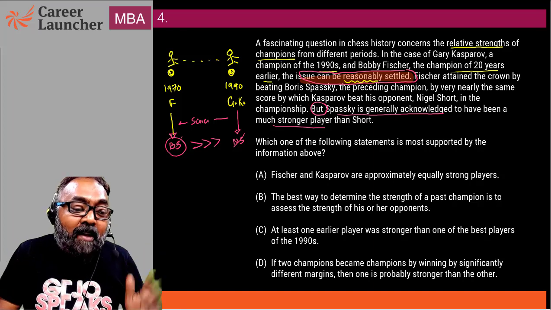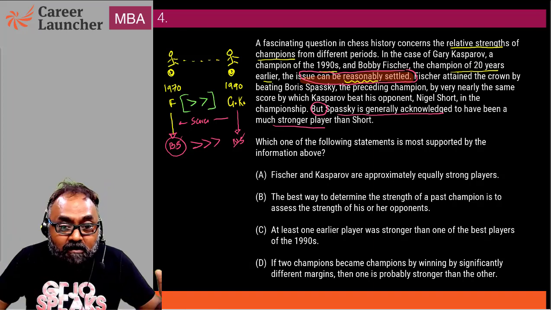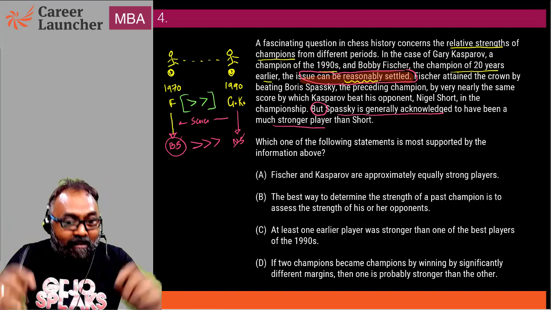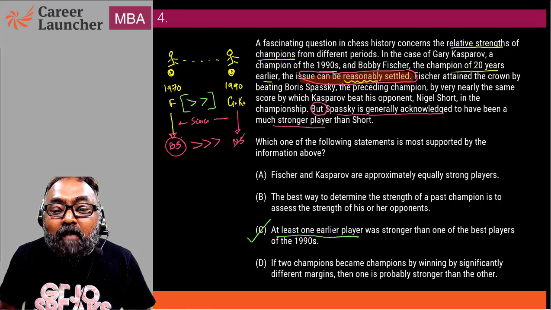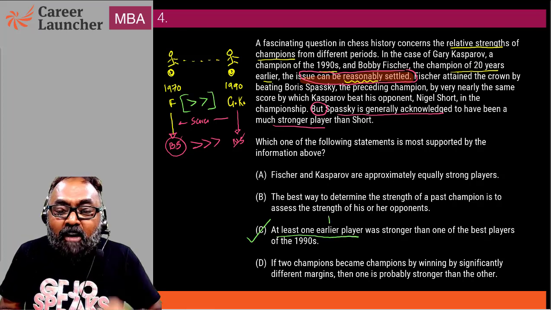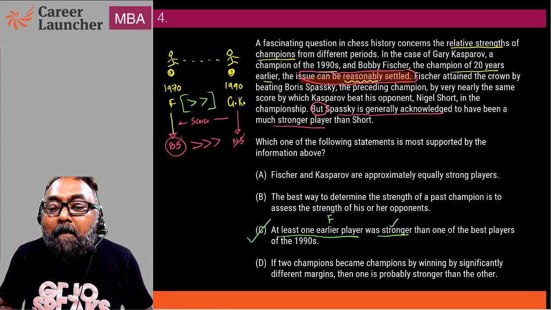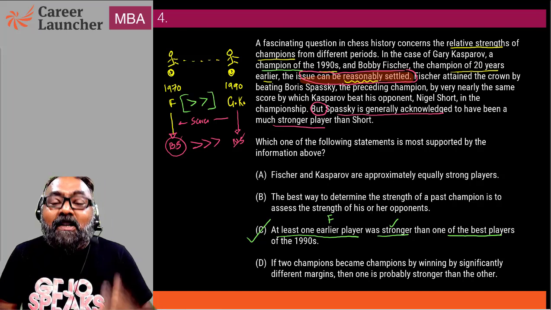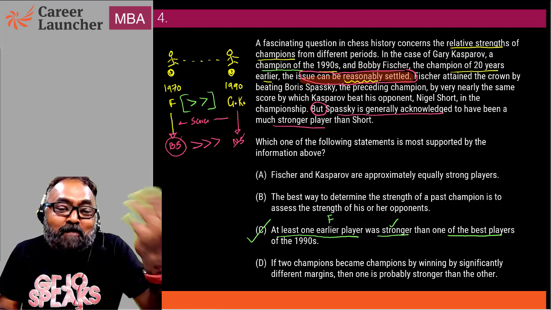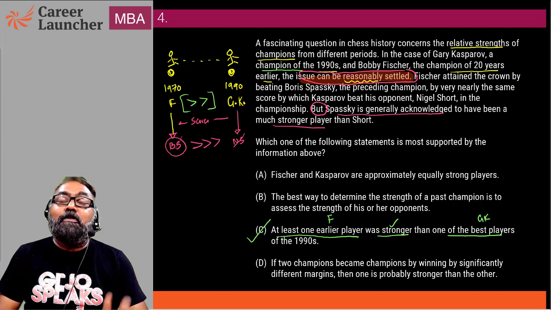So you're basically making a judgment that probably Fischer is stronger than Garry Kasparov. Correct? Now, if you get this logic, you can see C. At least one earlier player, in this case Fischer, was stronger than one of the best players of the 1990s. Champion is one of the best players. This is the champion of 1990, Garry Kasparov. That would be your answer.